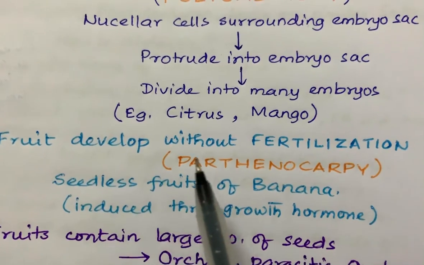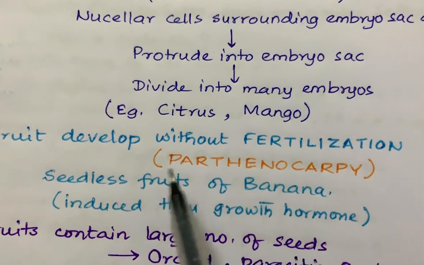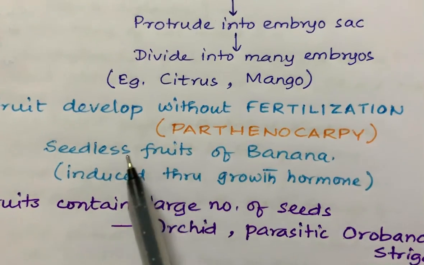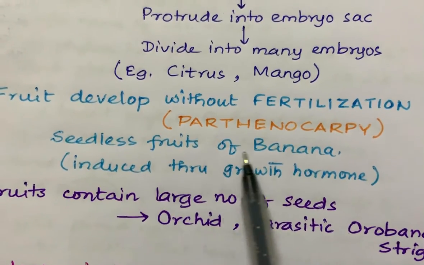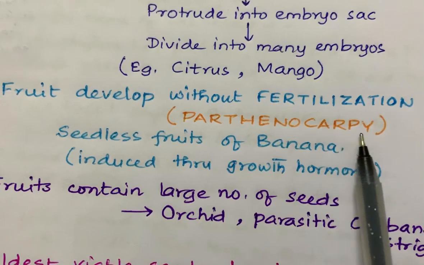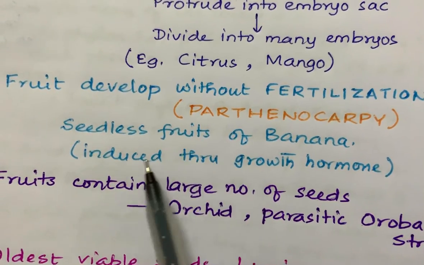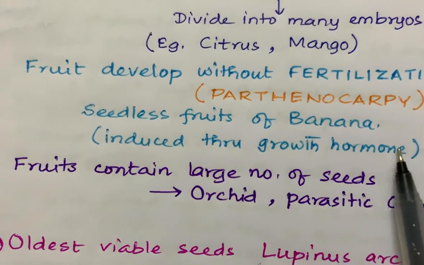Now, fruit developing without fertilization. The term used is parthenocarpy. Always remember these terms. Then seedless fruits of banana is an example of parthenocarpic fruit. Such seedless varieties of banana are induced through growth hormones.